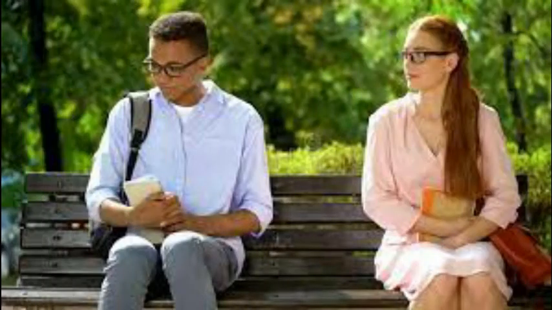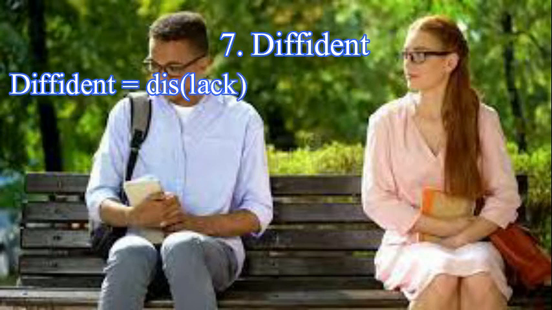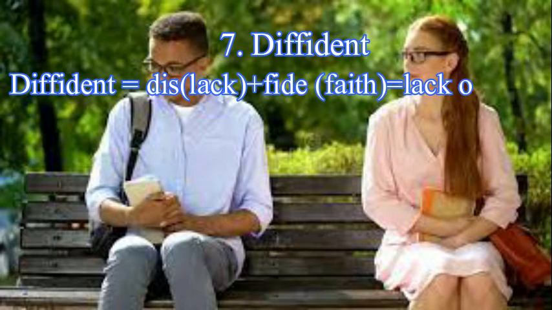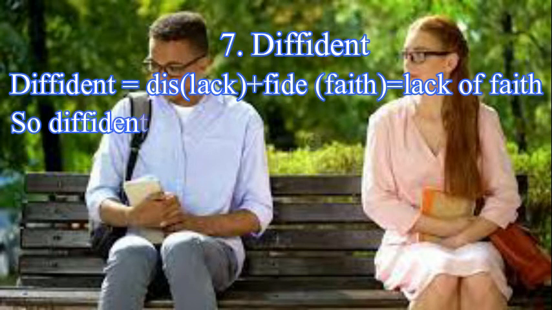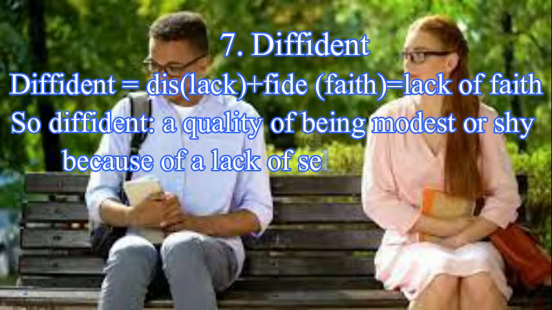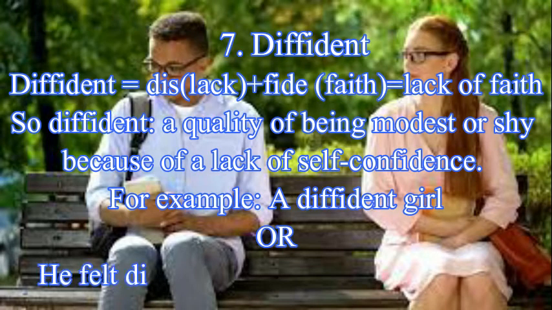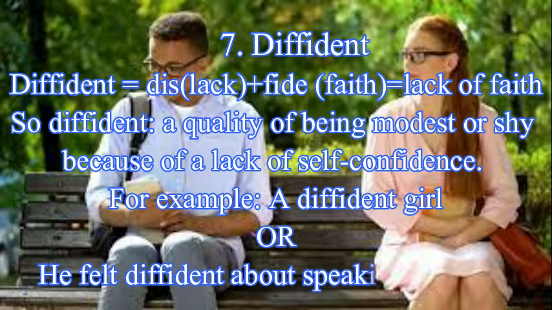Next is diffident. It is made of Latin prefix dis, meaning lack, and root fide, meaning faith. Altogether, it means lack of faith. So diffident refers to a quality of being modest or shy because of a lack of self-confidence. For example, a diffident girl. Or, he felt diffident about speaking in public.